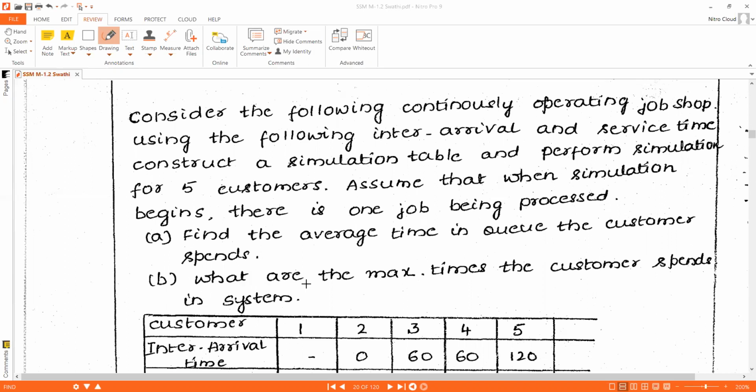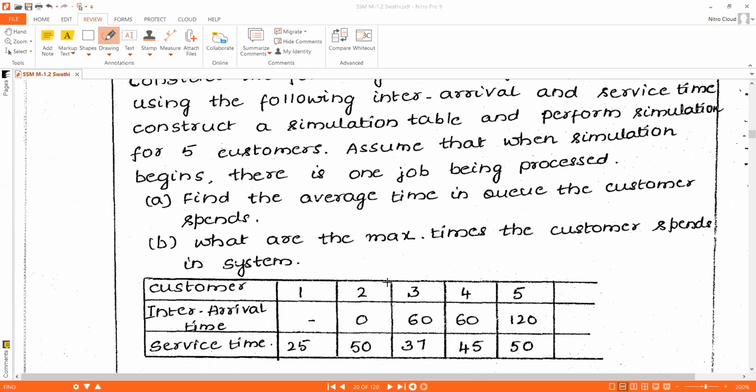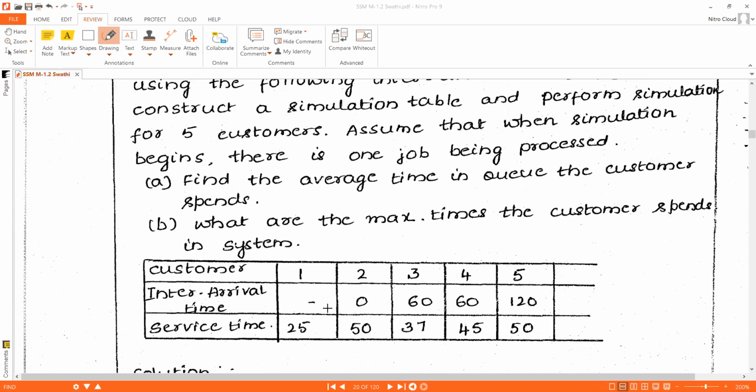Next question is, what are the maximum times the customer spends in the system? Okay, here in this question, they have given directly the customers, their interarrival time, and service time also they have given.